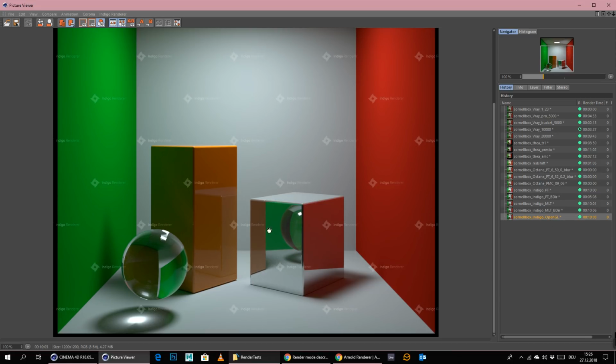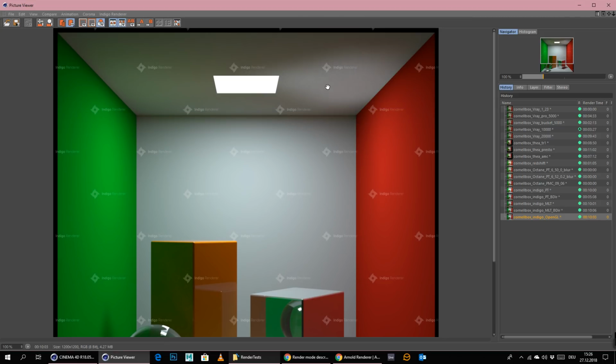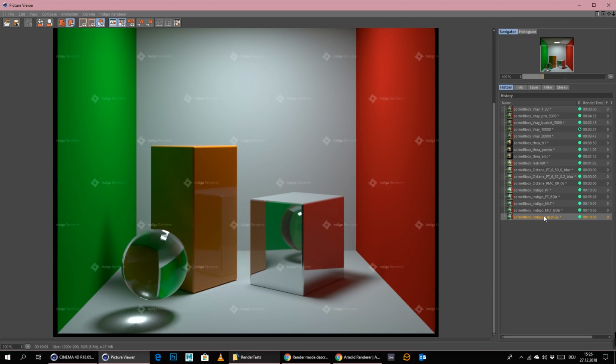And with OpenCL we have no fireflies whatsoever, but this is not clean yet, but we would definitely get a complete good result after some time without any noise and without any fireflies. If you would get rid of the fireflies here completely, I don't know, to be honest, so we would need to test that. But yeah, that's it.